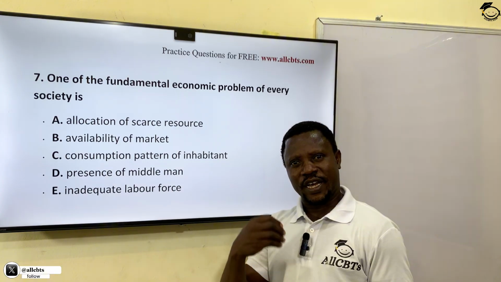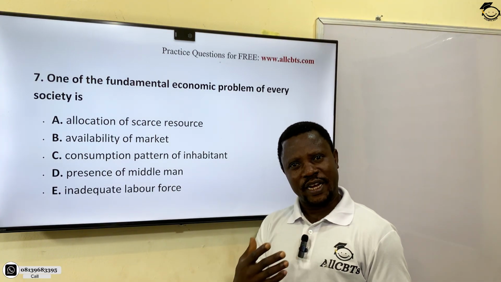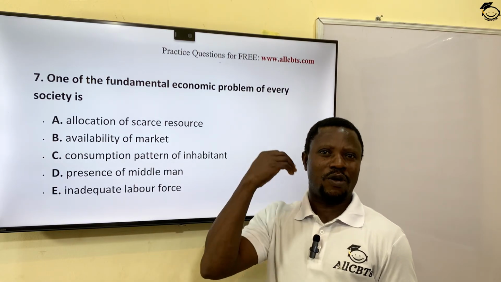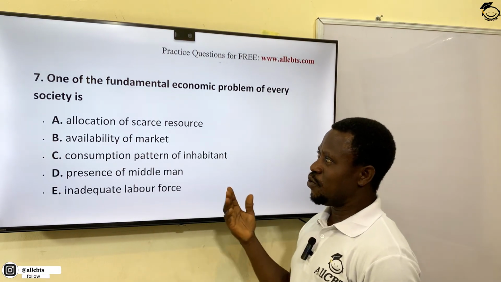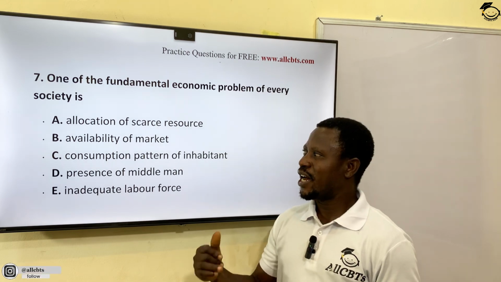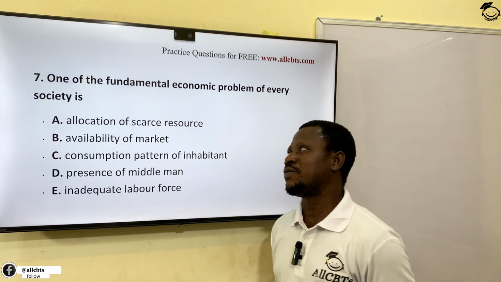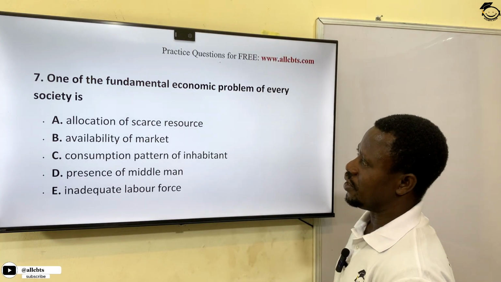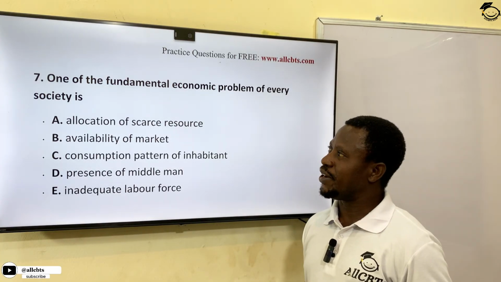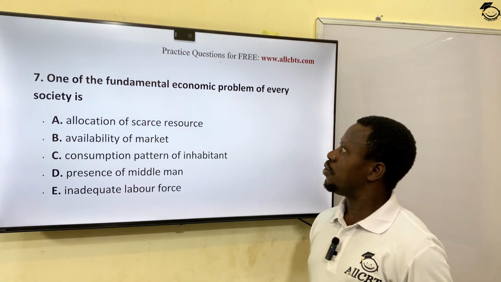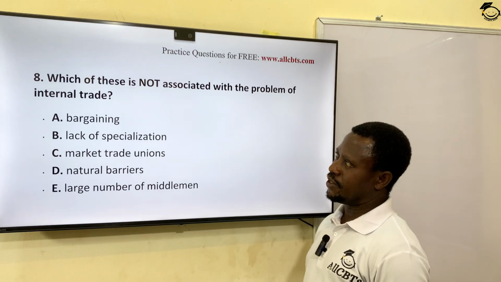But the resources to get these wants satisfied are limited. So we have a challenge where limited resources are chasing after unlimited wants. So there's a need for us to learn how to properly allocate these scarce resources for the best alternative. So option A is the correct answer: allocation of scarce resources is a major fundamental problem in every society.